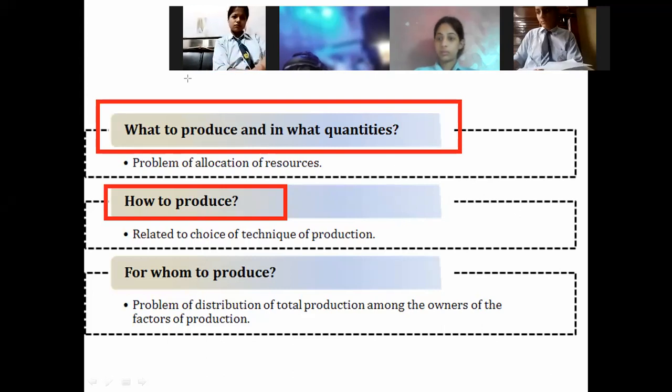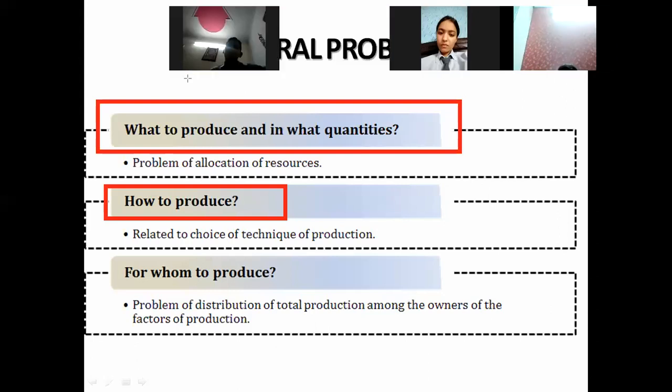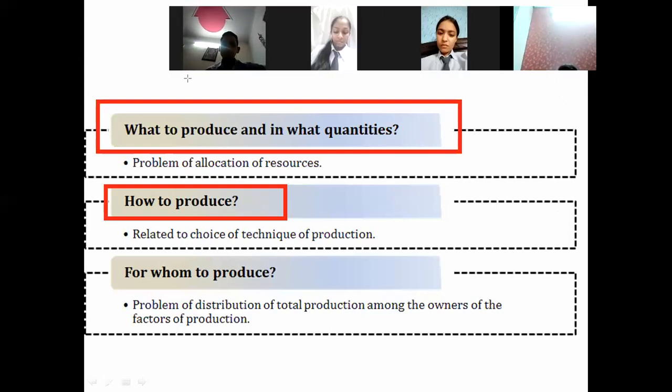The second is the capital intensive technique, where you are using more machinery and less labor.